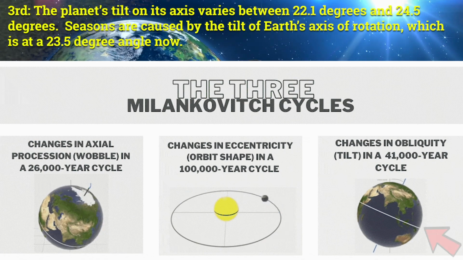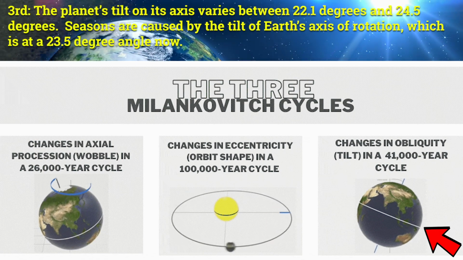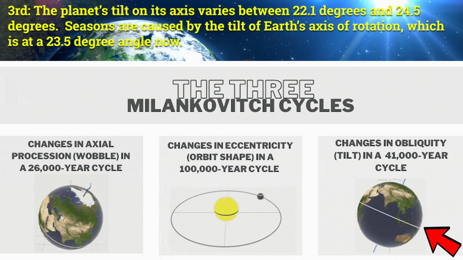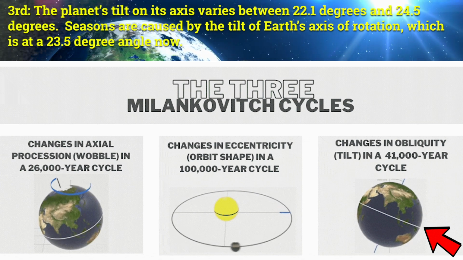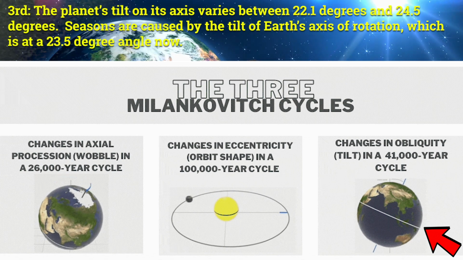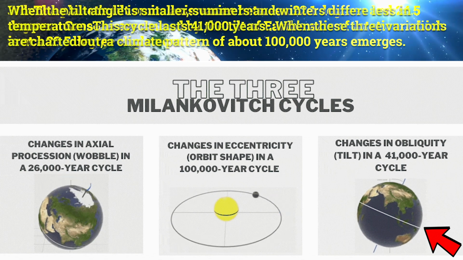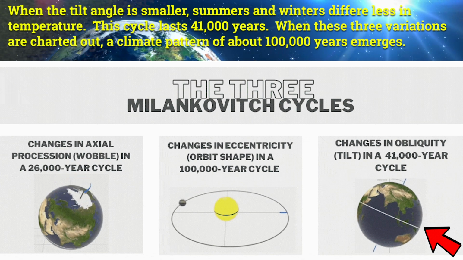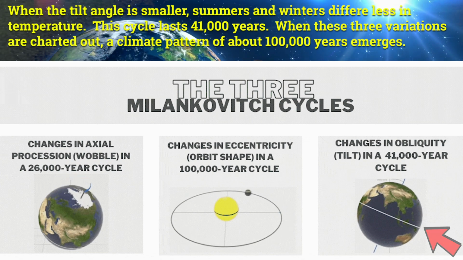Third, the planet's tilt on its axis varies between 22.1 degrees and 24.5 degrees. Seasons are caused by the tilt of Earth's axis of rotation, which is at a 22.5 degree angle now. When the tilt angle is smaller, summers and winters differ less in temperature. This cycle lasts 41,000 years.